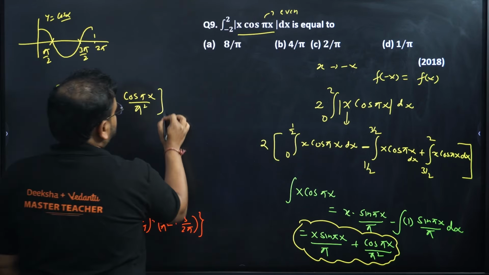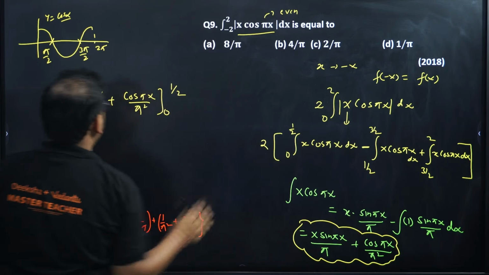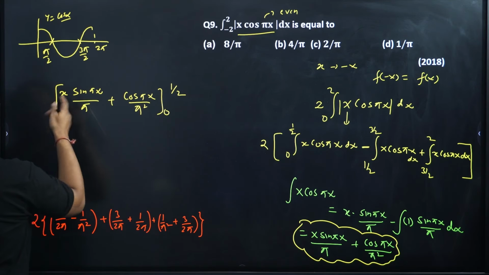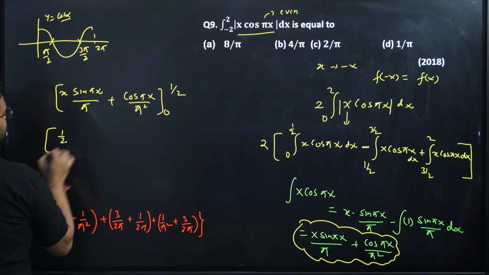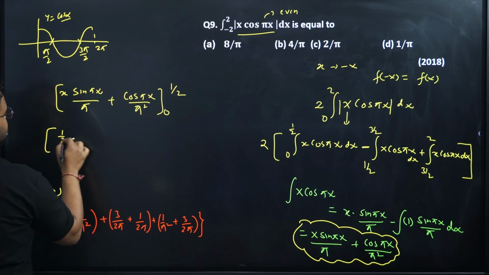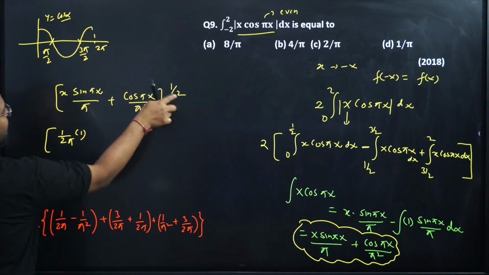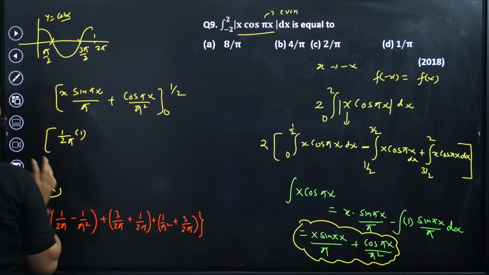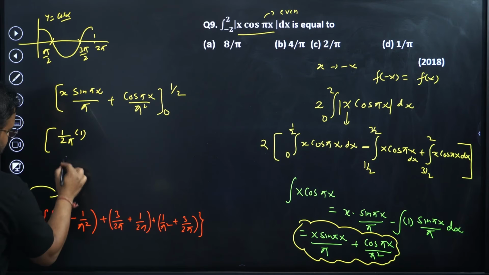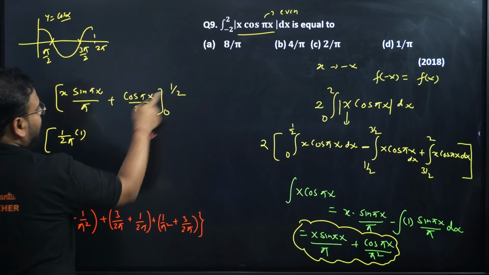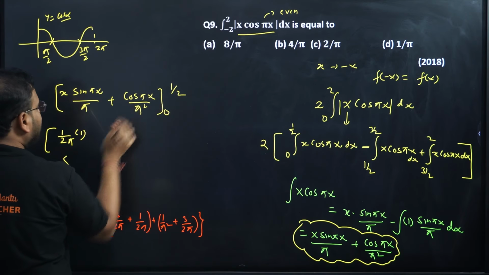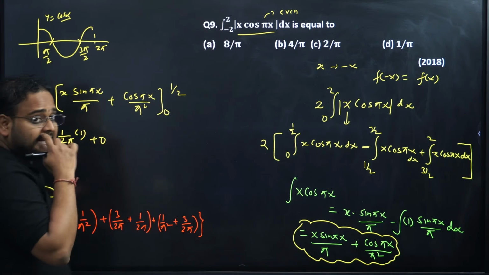What is it? 0 to 1/2 actually. Apply 1/2. So I'll get 1/2 for x, and of course we have π over here. Sin π/2 will become 1. So I get 1/(2π). You can see the same thing so far. And apply for this part, it will become cos π/2, so simply 0. Cos 90 is what? 0.